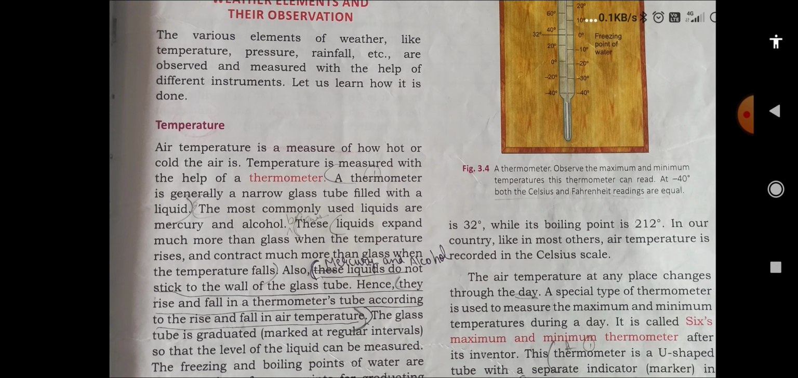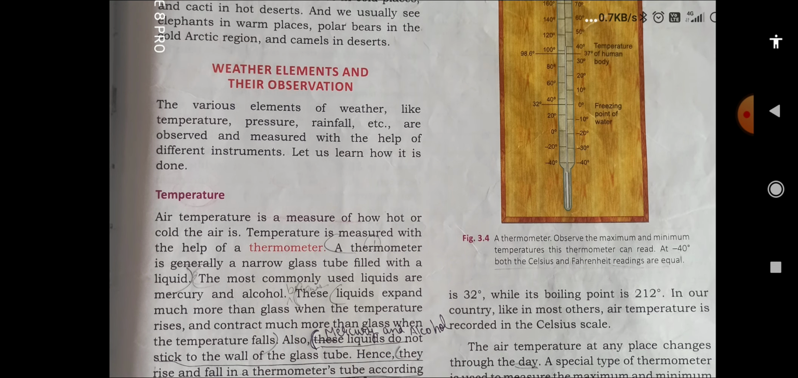So first of all, what the temperature is. If you have to measure the temperature, then first of all you have to take the thermometer. With the help of a thermometer you can measure the temperature. So we are going to measure the temperature of our air. We have to measure first of all how hot or cold the air is. So how can we measure? We can measure it by the thermometer.